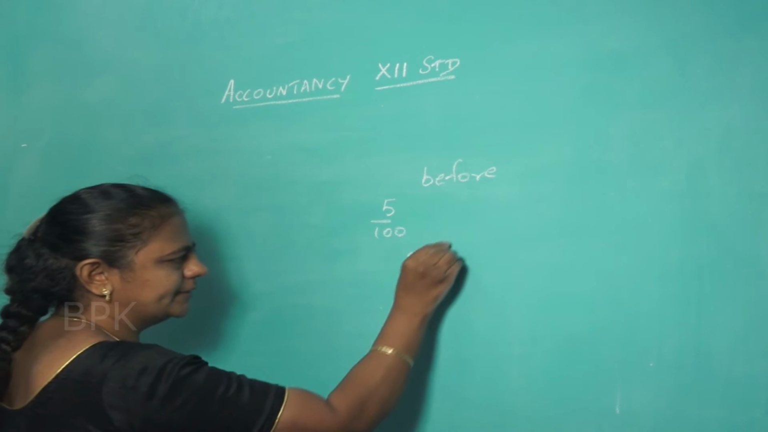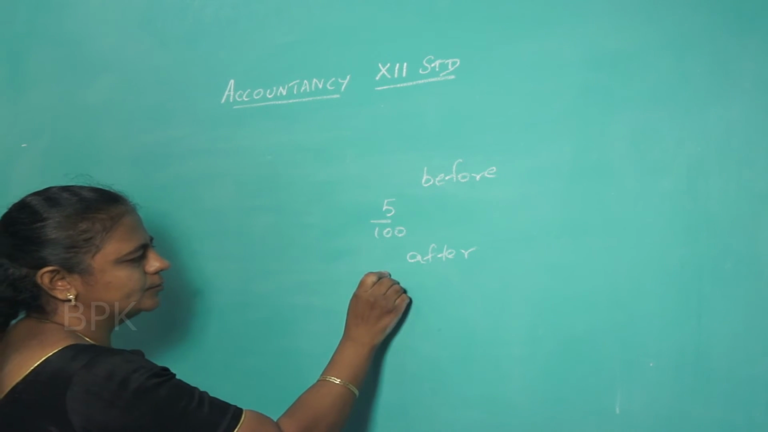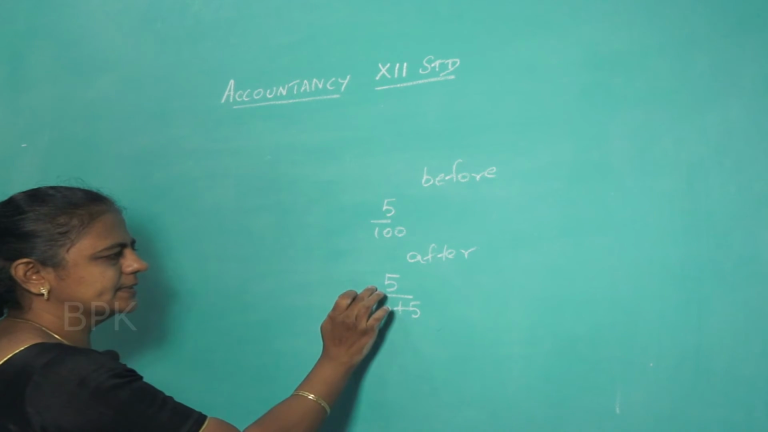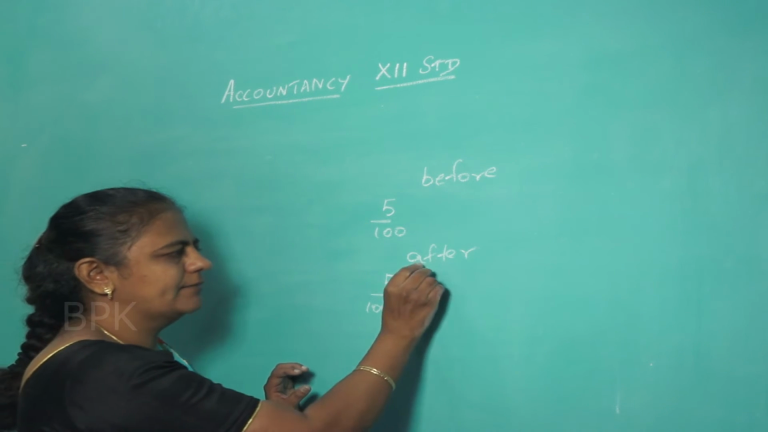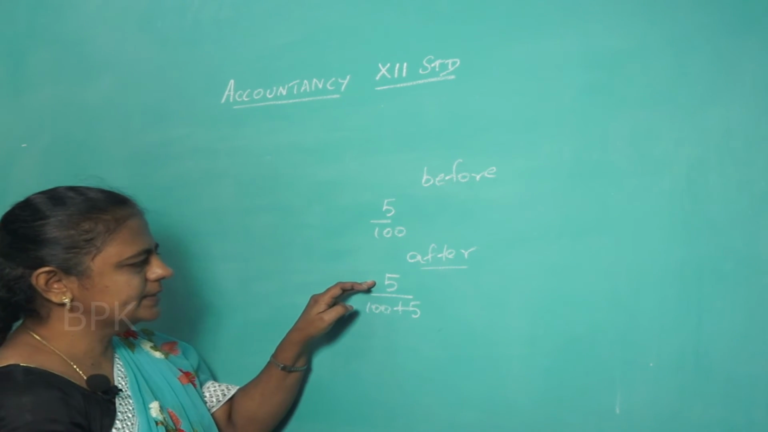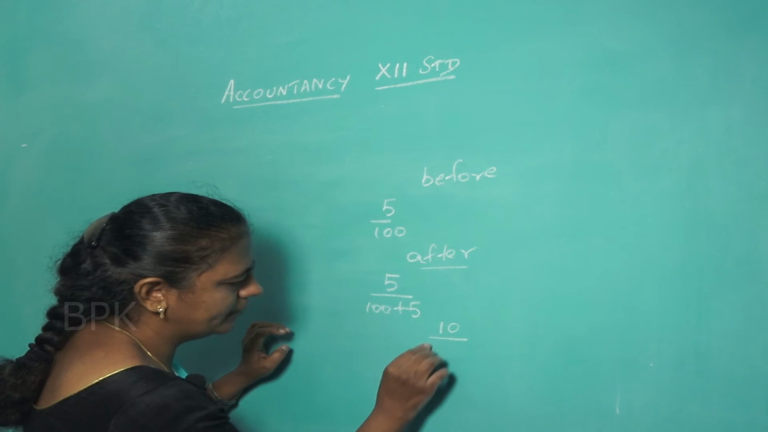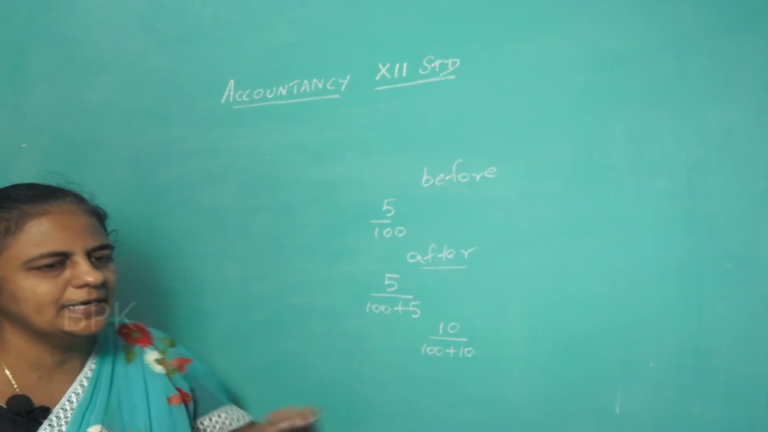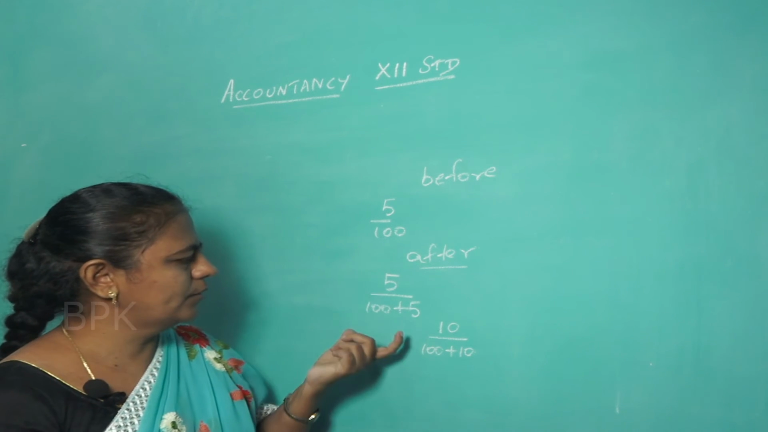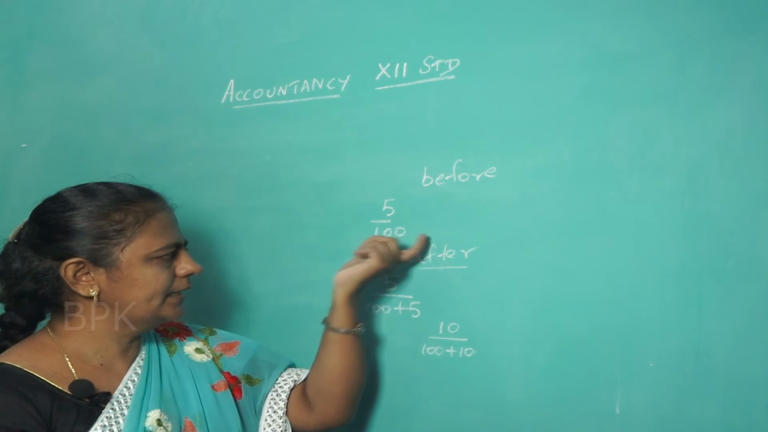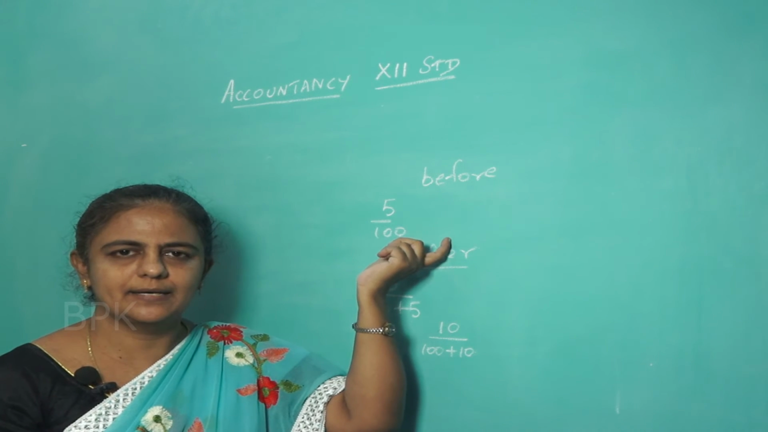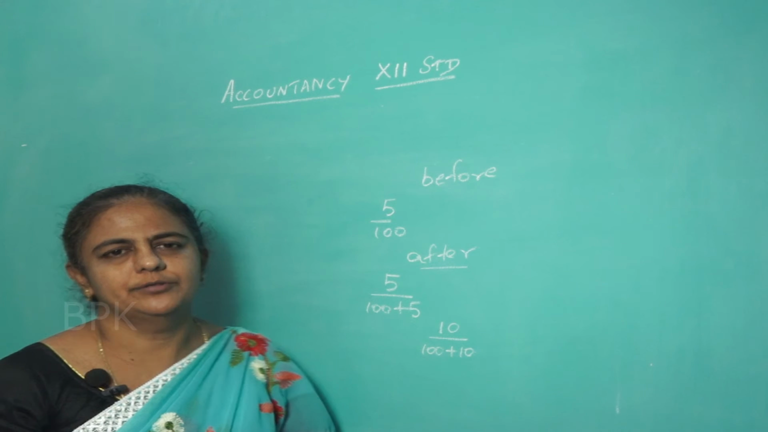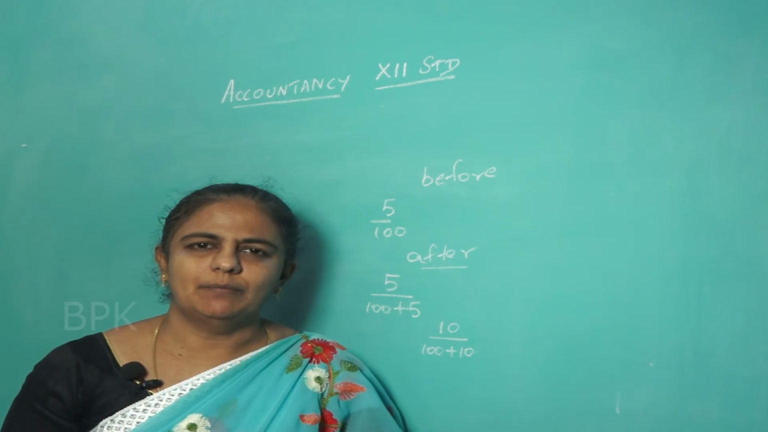If they give the word after, 5% means you must write 5 divided by 100 plus 5. Whatever is the percentage, that should be added here if the word after is given. Suppose it is 10%, then you have to do 10 divided by 100 plus 10. 20% means 20 divided by 100 plus 20. So this is the thing you have to keep in mind. Before means the ordinary calculation of the rate, how we normally calculate, like that you have to do. After means you have to add that percentage also and then calculate. Okay.